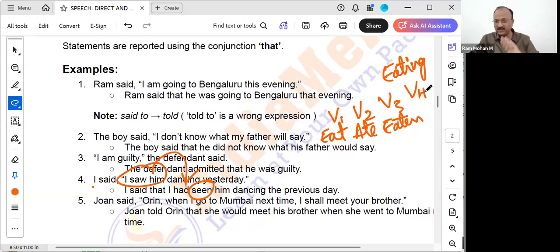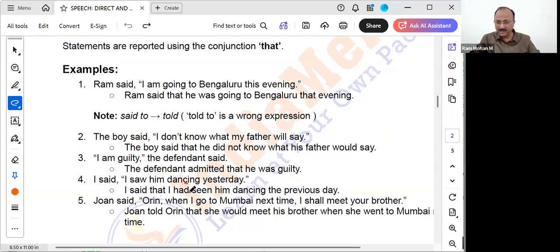Okay, so V1, V2, V3, V4 means eat, ate, eaten, eating. Write, wrote, written, writing. Sing, sang, sung, singing. Right now, in some cases, dance, danced, danced, dancing. They are called regular verbs. Directly just by applying ed, we get the V2 and V3 forms. Whenever we are using the verb had, have, or has, always remember the verb has to be in the V3 form. See, saw, seen. Seen is the third form, correct? I had seen him dancing, the rest everything will come the same.